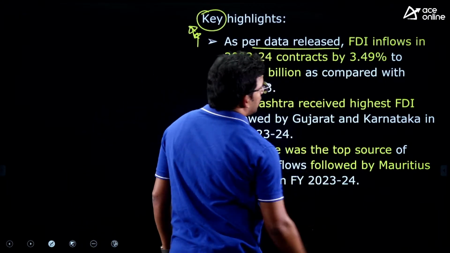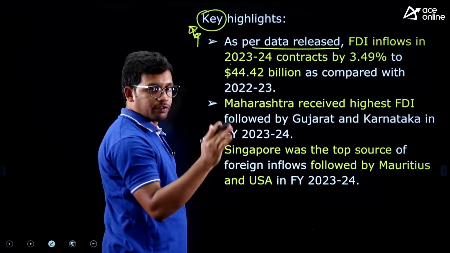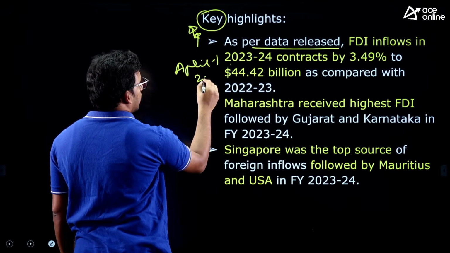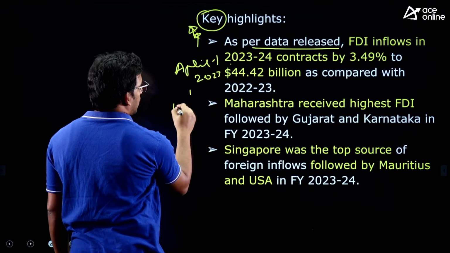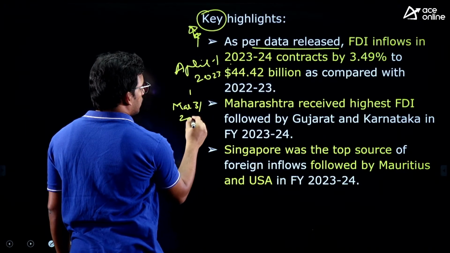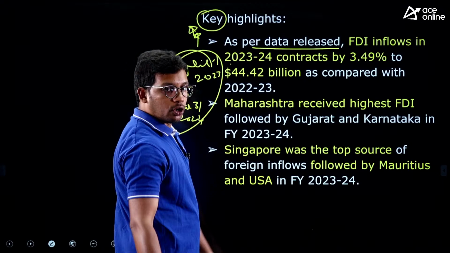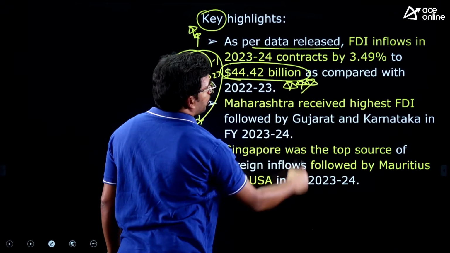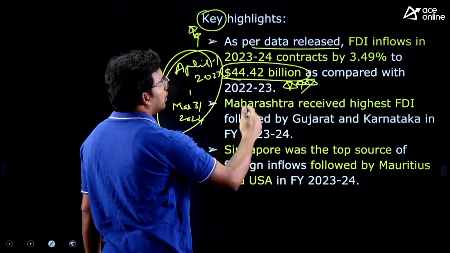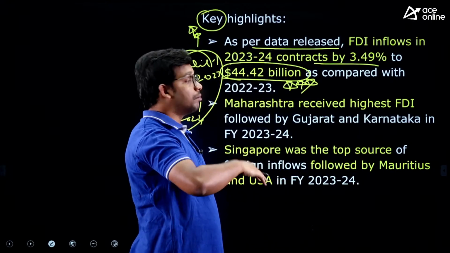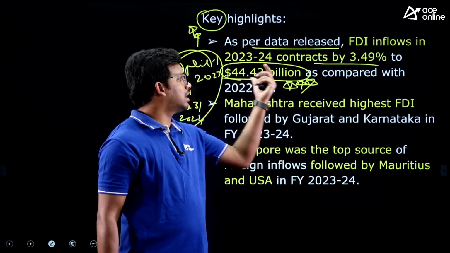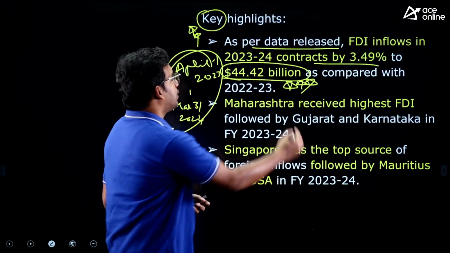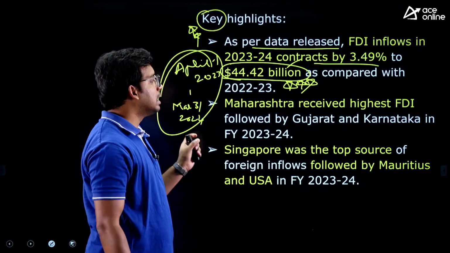So as per the data released, FDI flows in 2023-24, starting from April 1, 2023 till March 31, 2024. In this period, we got total FDI of 44.42 billion. A very, very important thing, right? It has contracted, that means it has reduced. Last year it was 3.49% extra, so approximately you can take 48, 49. But this year it dipped. So this figure is very, very important for us. This is the amount of FDI that India has received.